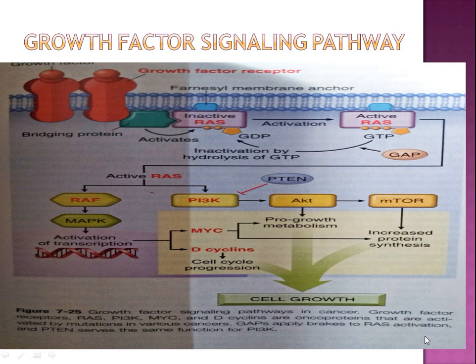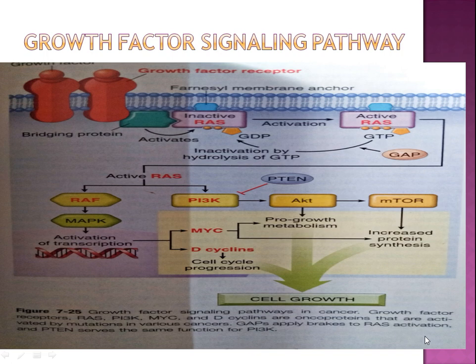The growth factor receptors, RAS, PI3K, and cyclins are oncoproteins that are activated by mutations in various cancers. GAPs apply brakes to this RAS activation, and PTEN serves the same function for PI3K.